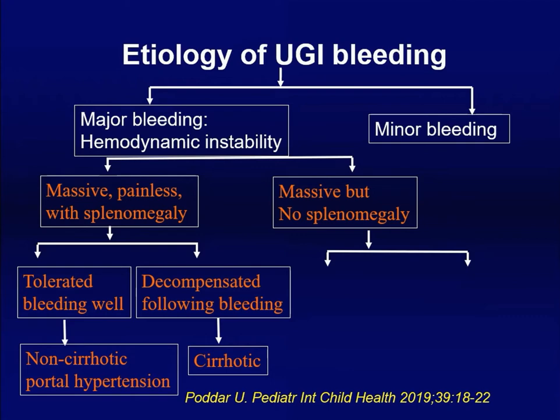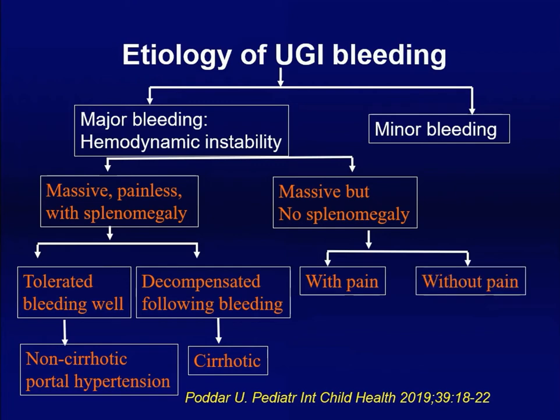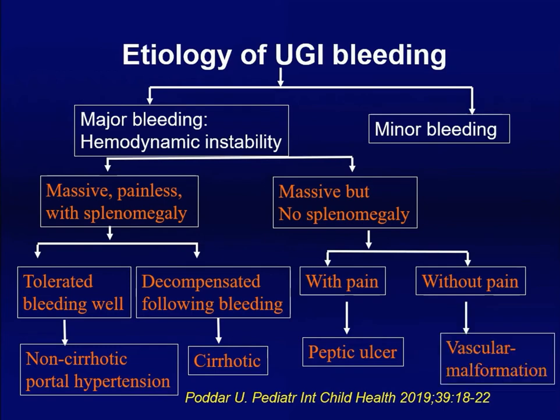But in general, when there is no spleen, massive bleed, and after resuscitation also spleen is not palpable, then you have to look for, is it painful or is it painless. If it is painful, then obviously massive bleed, no splenomegaly with preceding history of pain is a peptic ulcer disease. Without pain, massive bleed, no splenomegaly, you have to think about vascular malformation. Minor bleed, obviously, you think about esophagitis, gastritis. See, these are all simple clinical tips and ways you can use to reach a syndromal diagnosis.